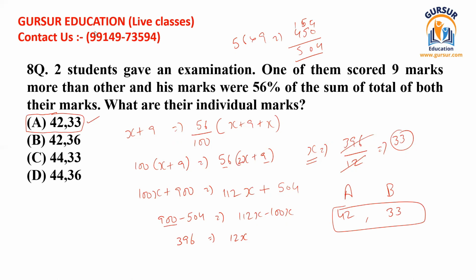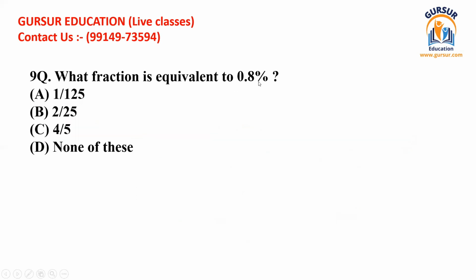Now we are just going to move further, and I am going to tell you what is next there with us. This is going to be question number 9. So this question is asking us what fraction is equal to 0.08%. So we know 0.08%, we can write this as 0.8 divided by 100.